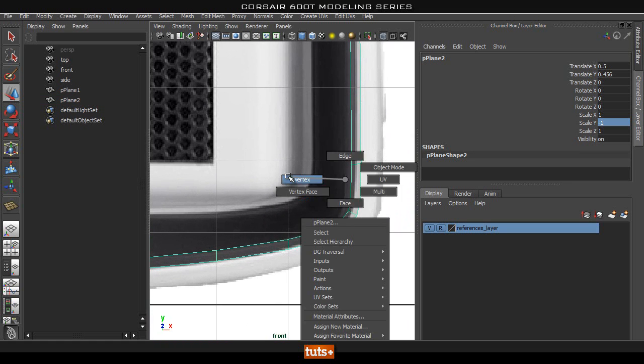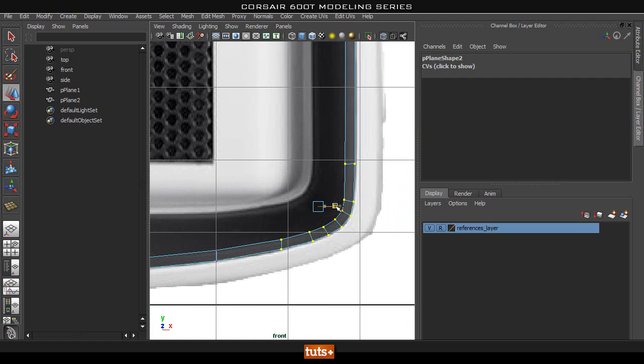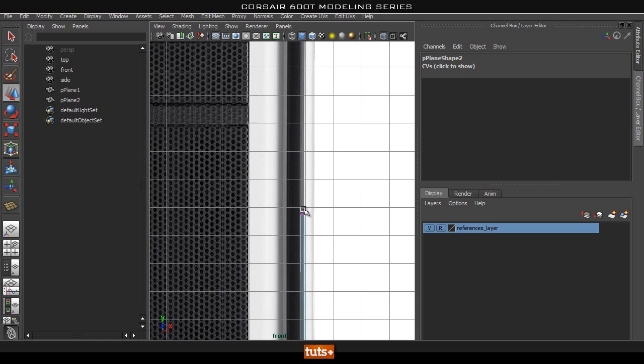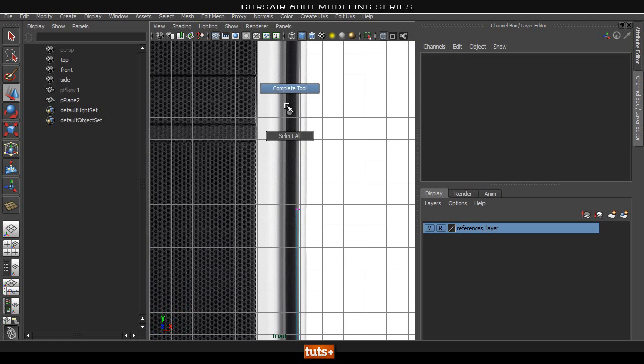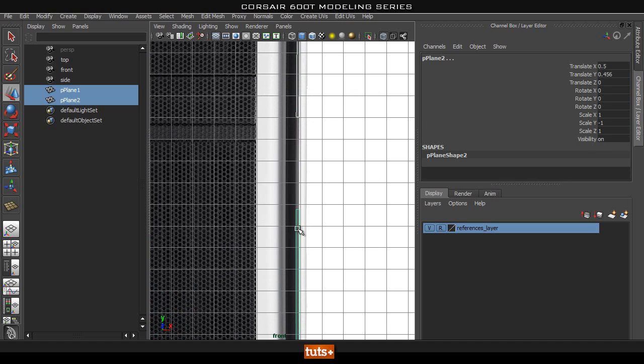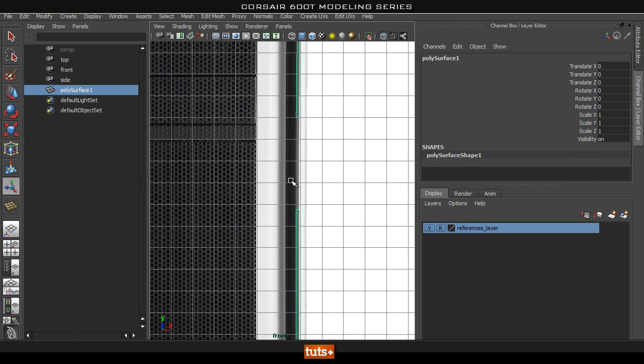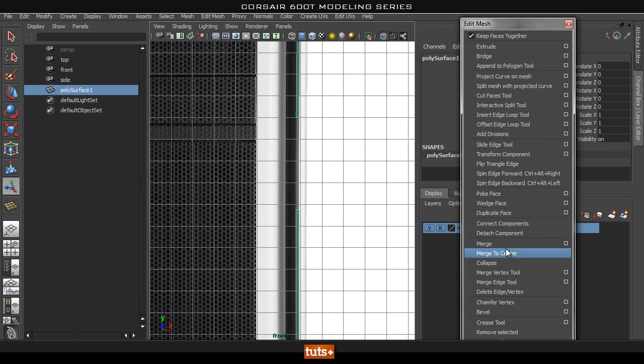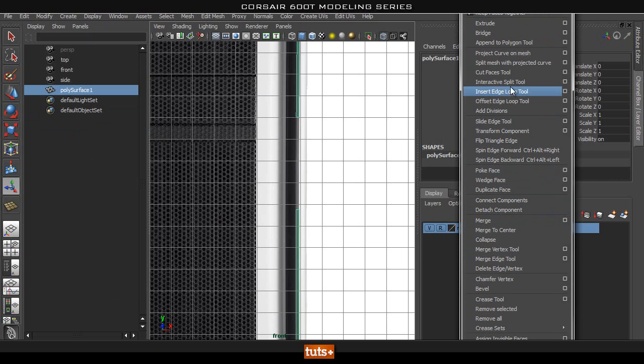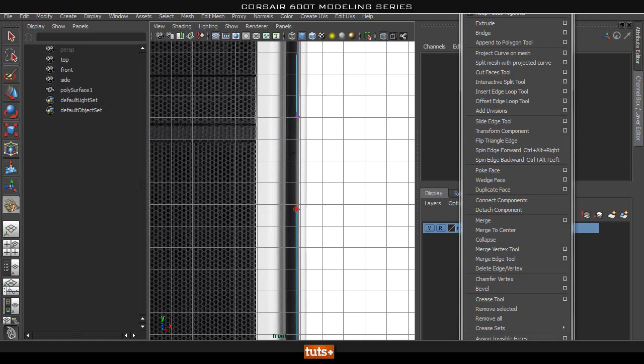So now here, I'm just going to select these verts, move them in to line it up with the bottom half. Okay, and that looks about right. And if I find the top half, which is here, now we can select both of them and then go to Mesh, Combine, and then make sure we go to Edit, Delete All by Type, History to get rid of the history on them. Then we can use our Edit Mesh panel again and just use Merge Vertices. I go to the Merge Vertex Tool, and I'm just going to drag that bottom one to the top one, and same here.